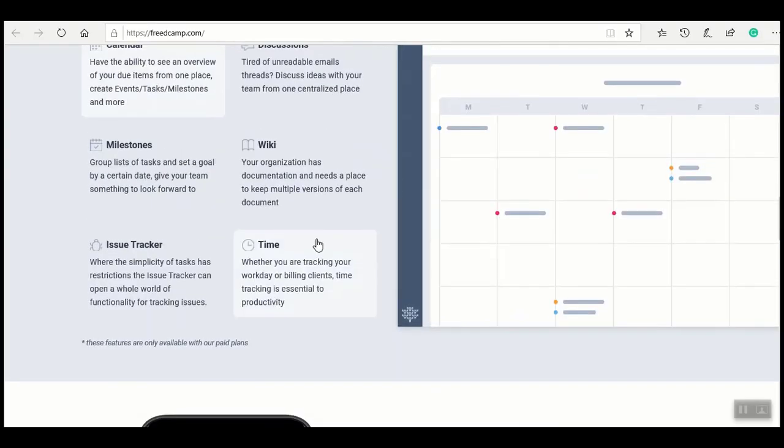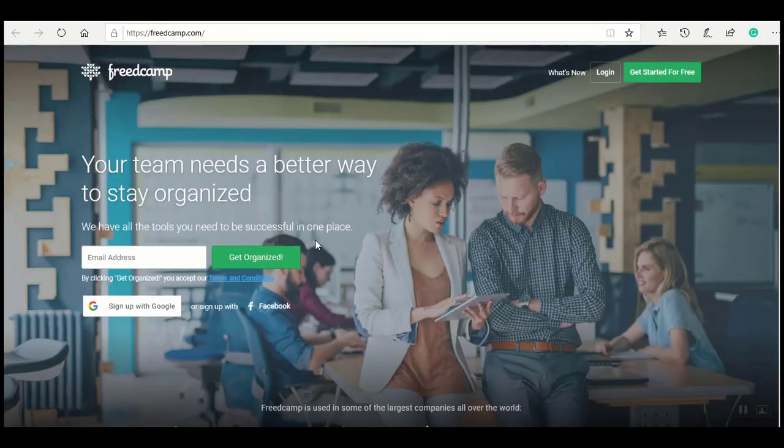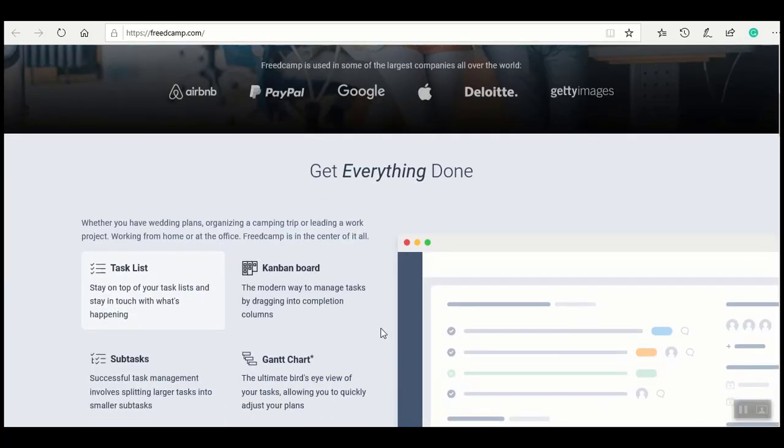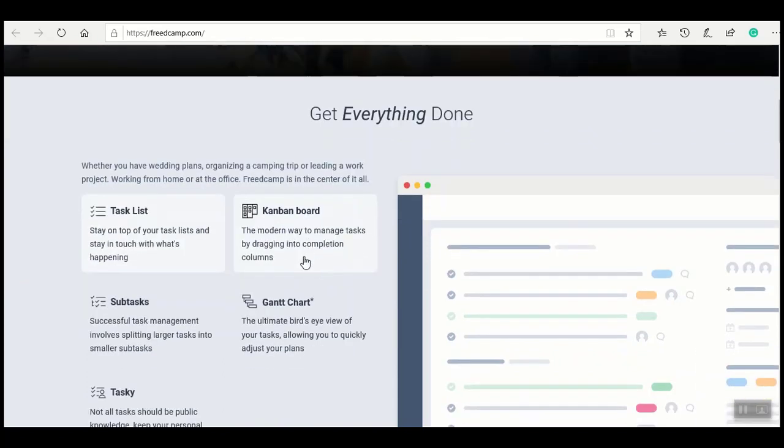Okay, like I promised, I'm going to go through the website in just a minute. One thing I like about the FreedCamp website, it gives you all the details you need to know about it. In fact, if you look through, these are some of the companies that are using it currently. It's freedcamp.com. You have everything that you need, like things like the Kanban board.